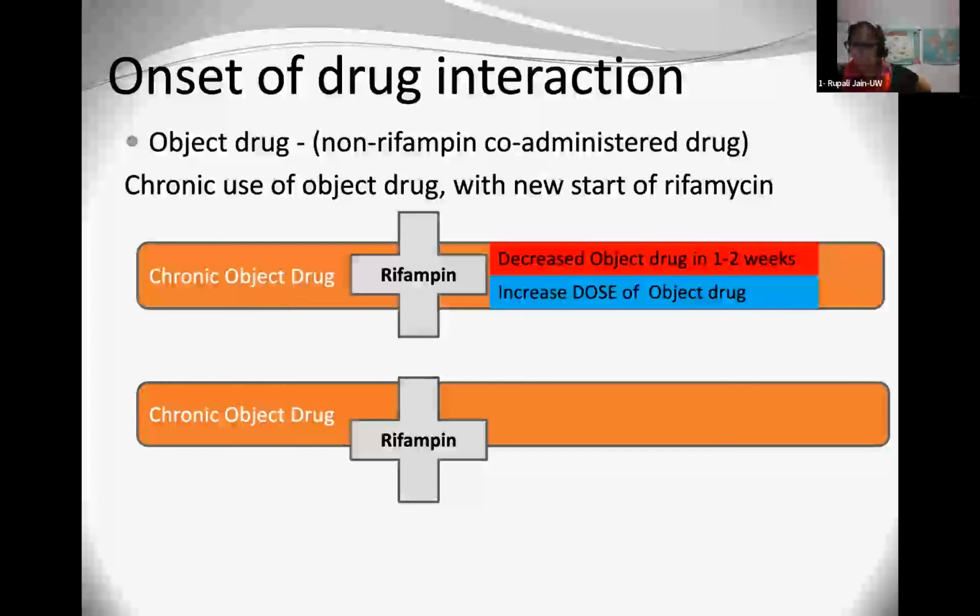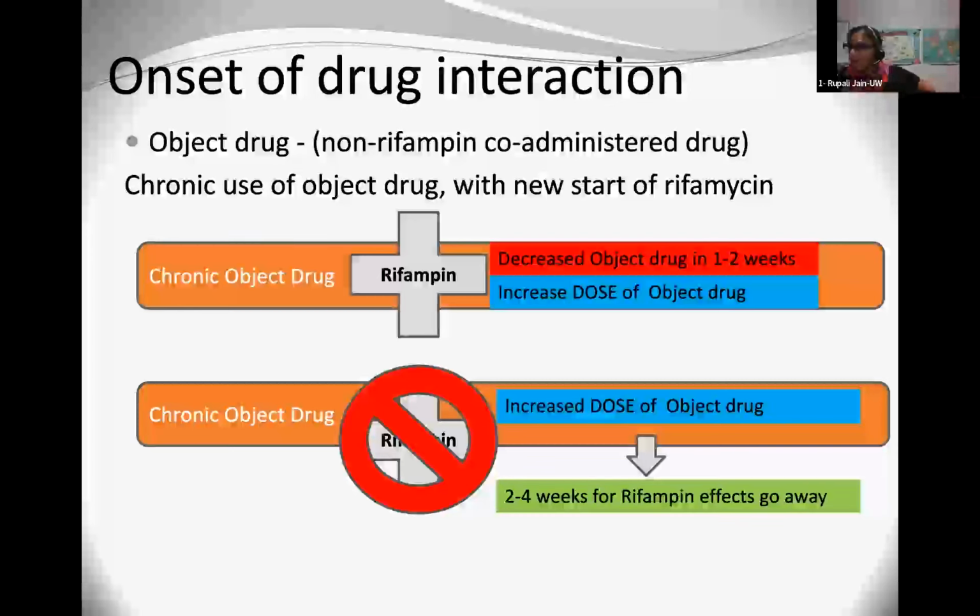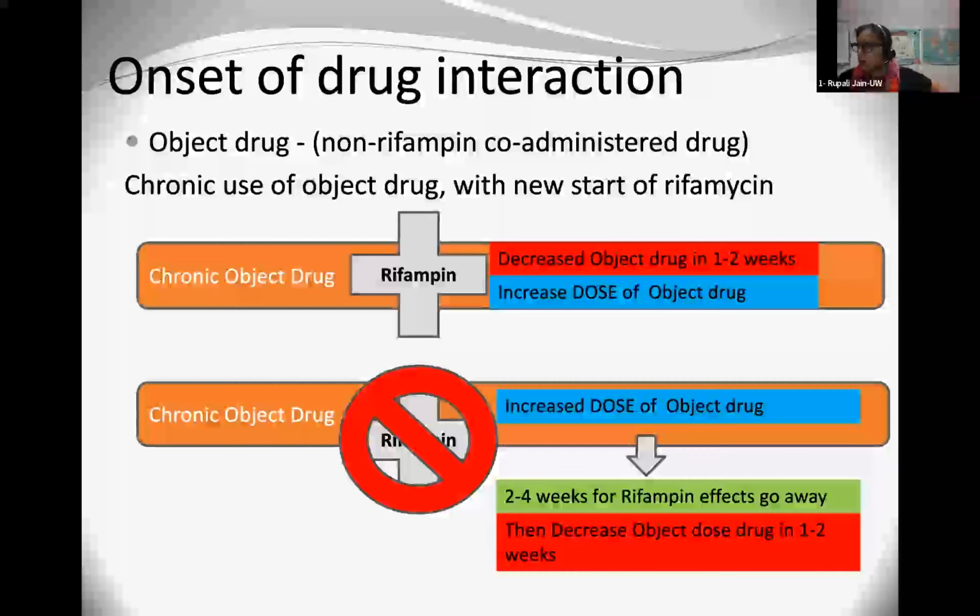So what happens if we're stopping the rifampin, and you've already given that increased dose? You generally have to wait 2 to 4 weeks for the rifampin effect to go away, and then you may want to decrease that dose back in 1 to 2 weeks. So there's that 2-week sweet spot there. That's a schematic that just came out of my brain. I hope it makes sense. I'm a very visual person. So all those complex diagrams from the New England Journal, I'm hoping this is a little bit more intuitive.